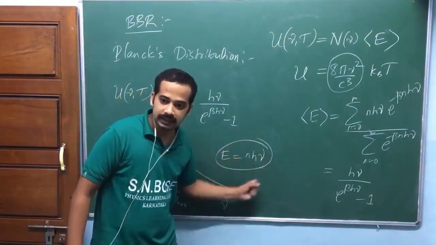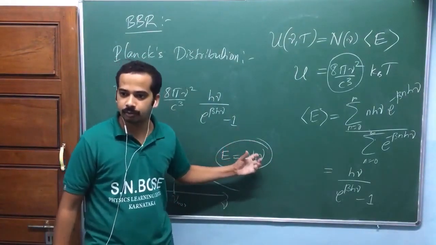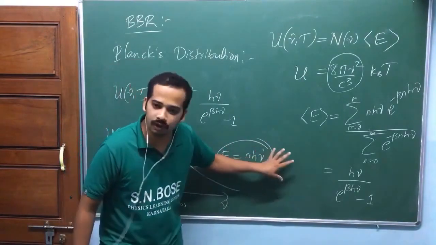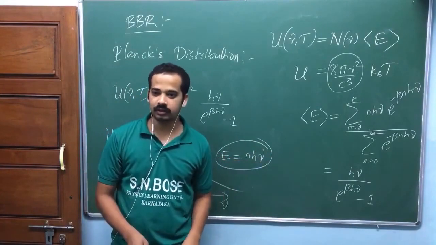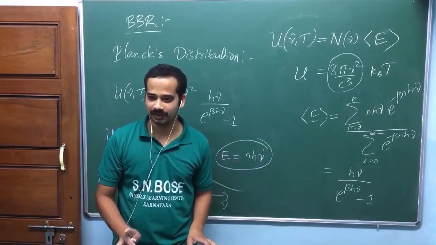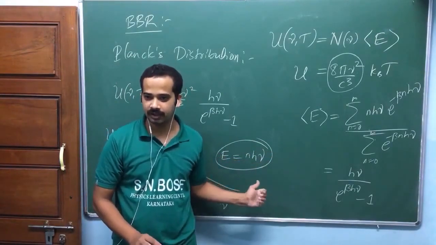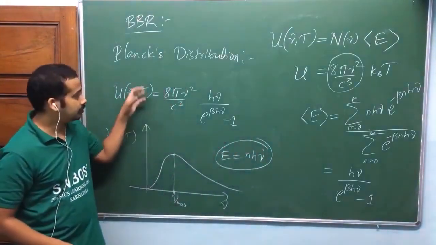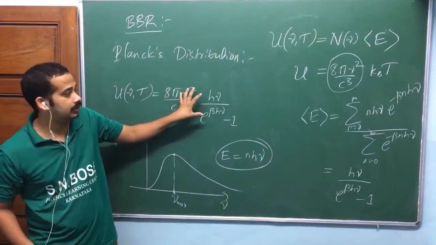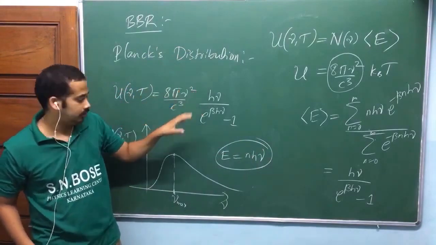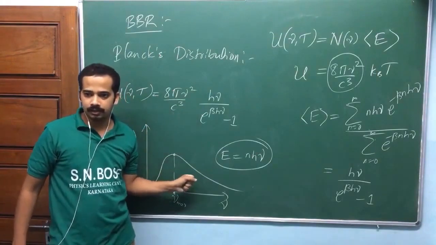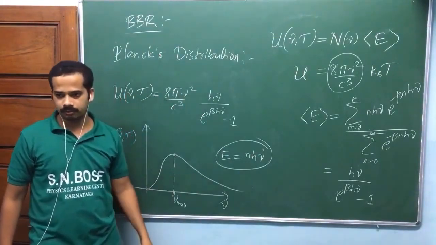In his assumption, it's not pure. E equal to n h nu is wrong, but the energy of the oscillator is quantized. That is true. It may have a mistake, but the basic assumptions are true, isn't it? Because using that basic assumption, you got this one, and it fits the curve remarkably well. That's why that assumption should be true.